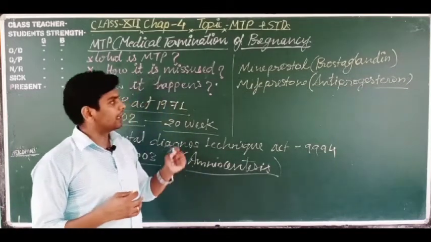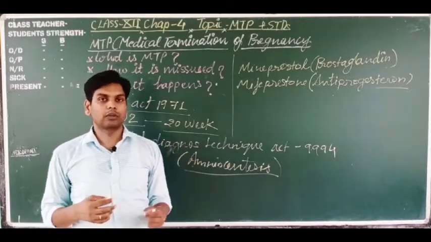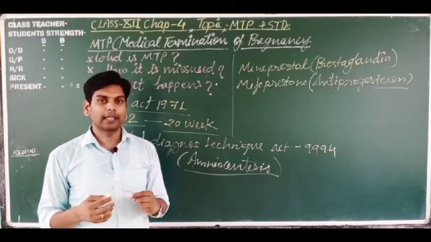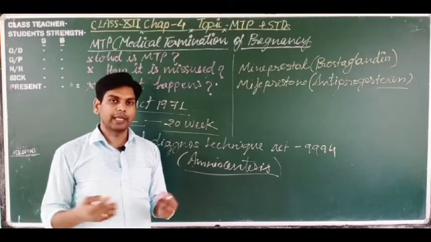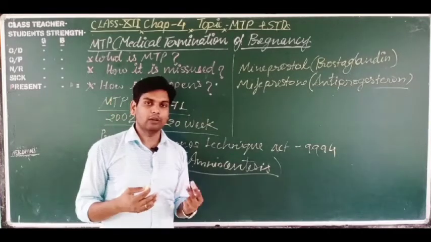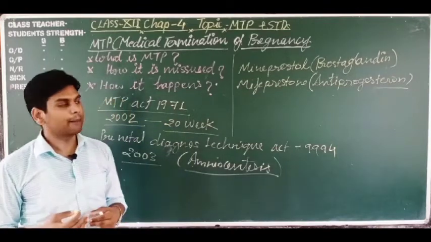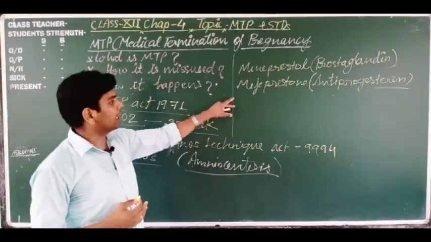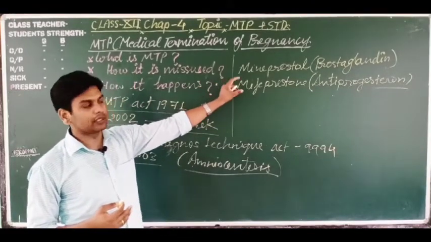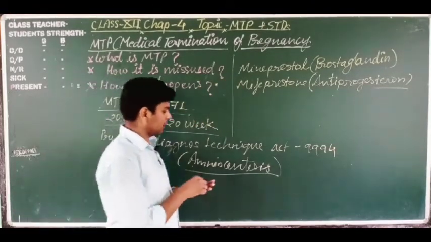That is why the implanted zygote is removed and the endometrium is degraded, so there is no base for implantation, and also the nutrition supplied by the endometrium is destroyed. Got it? So this is the combination used in the chemical method, because there are three methods